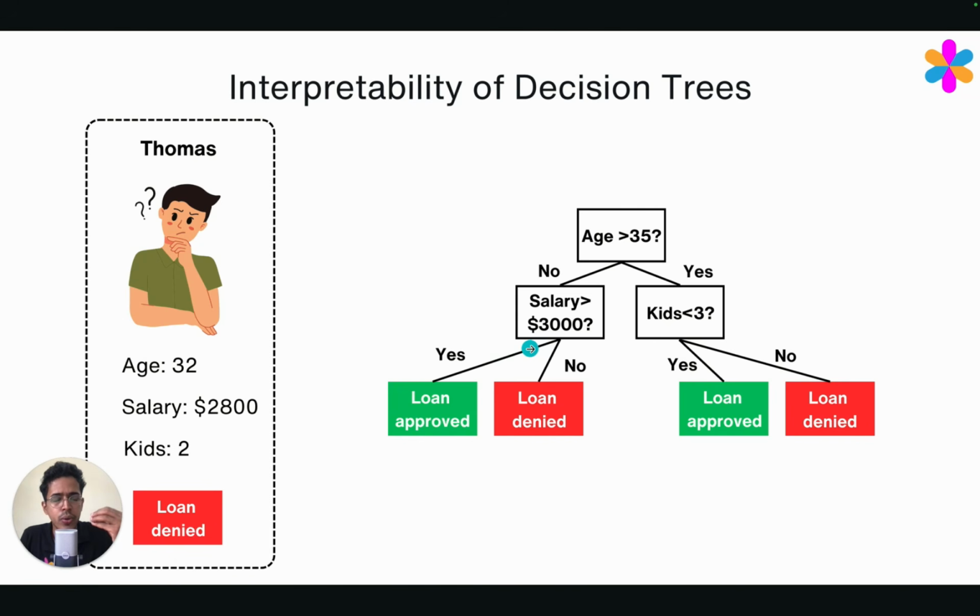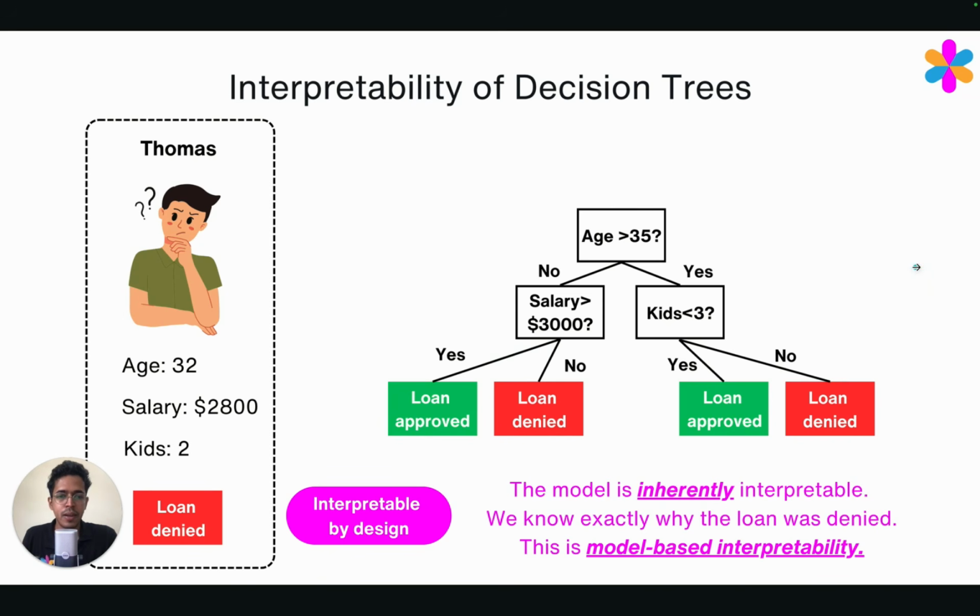So this is how you can tell exactly what the ML model is doing. And by design, this model is interpretable. So it's inherently interpretable. We don't have to do anything to make the model interpretable.